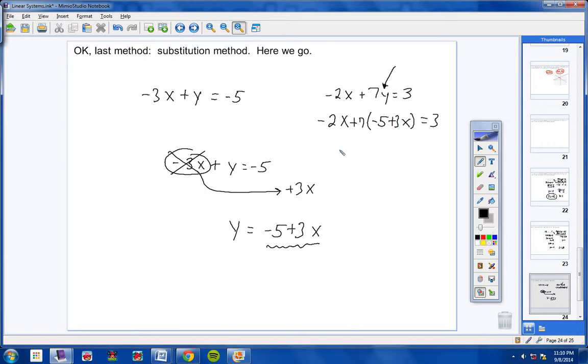And now look what I have. I have a simple linear equation that has x's all the way through it. So I can solve that pretty quickly. First thing you do is you simplify the left side. So bring down your equal sign, bring down your 3, and then we're going to take this 7 and we're going to multiply it through. Okay, so bring down your negative 2x, and then 7 times a negative 5 is negative 35, and a positive 7 times positive 3 is a positive 21.